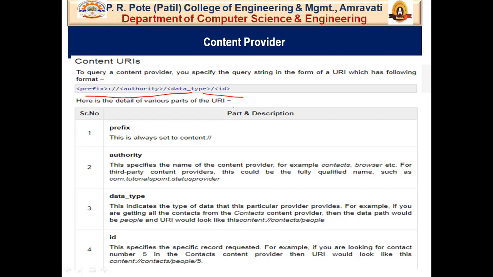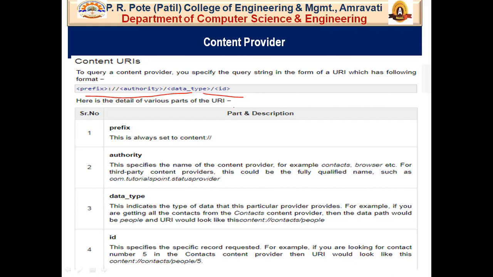For example, the prefix is always set to content, and the authority specifies the name of the content provider, like contacts, browsers, etc. For third-party content providers, this could be the fully qualified name, such as com.tutorialspoint.statusprovider, or like some other websites which are shown in your browser.